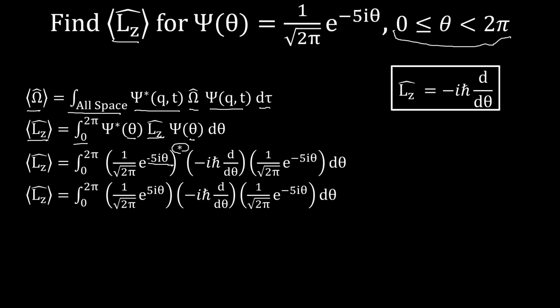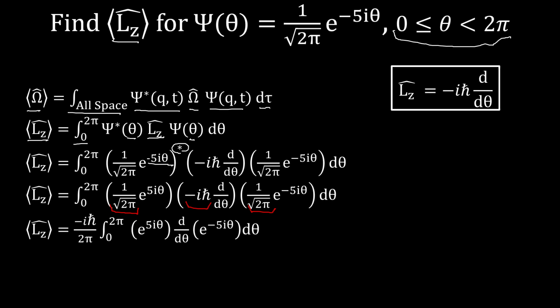From here, let's get all of our constants out of the integral. We have 1 over square root 2 pi, negative i h bar, and then 1 over square root 2 pi. Taking all of that out of the derivatives and integrals, our expectation value is negative i h bar over 2 pi times the integral from 0 to 2 pi of e to the 5i theta times the theta derivative of e to the negative 5i theta d theta.